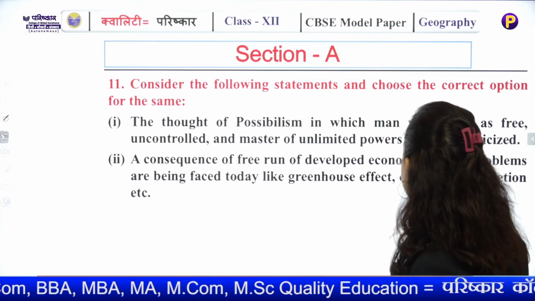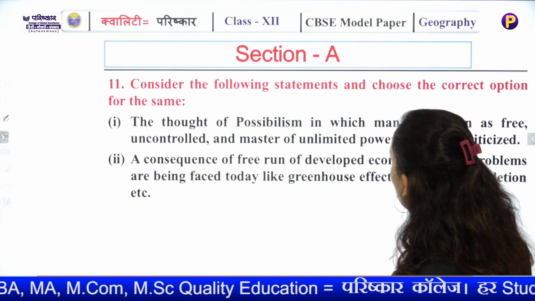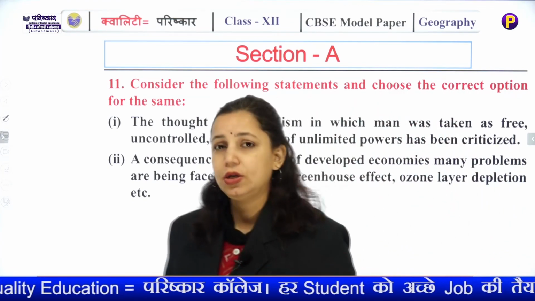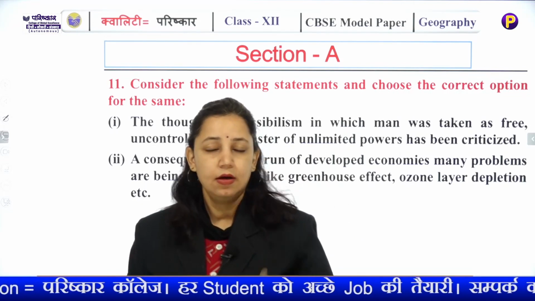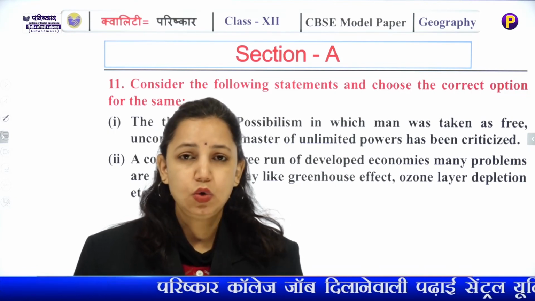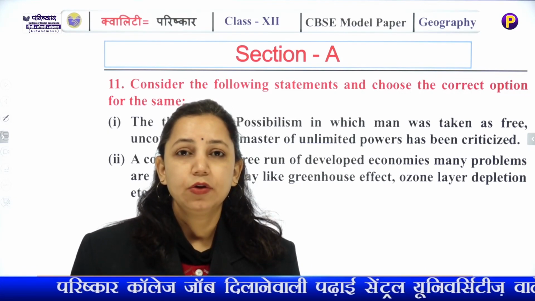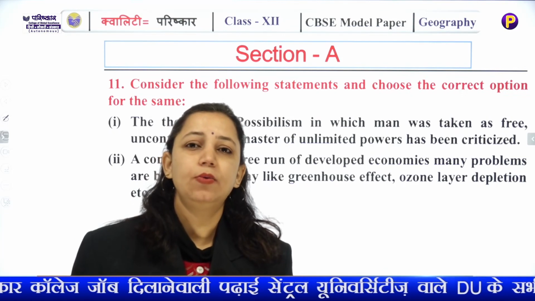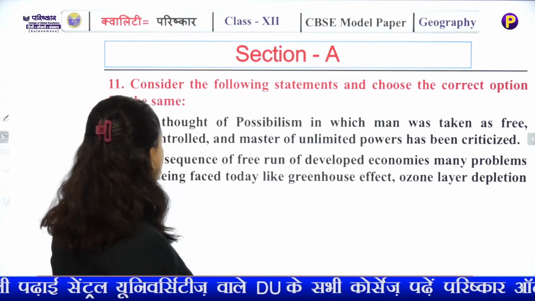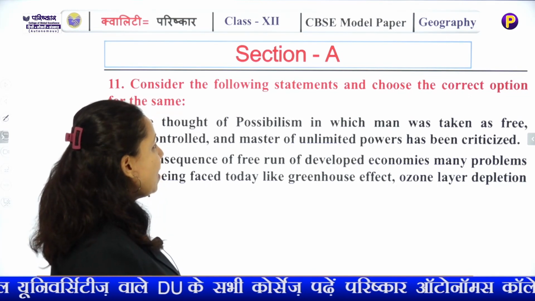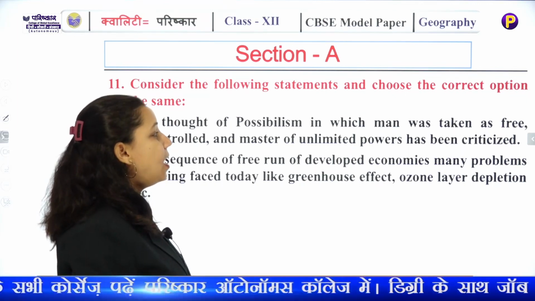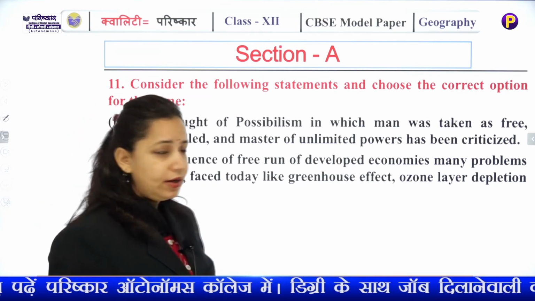Consider the following statement and choose the correct option for the same. Now these are again the assertion and the reason and the statement question. So you should read carefully the two statements and you have to draw the interlinkage between these two statements. Now what the first statement says: the thought of possibilism in which man was taken as free, uncontrolled and master of unlimited power has been criticized.